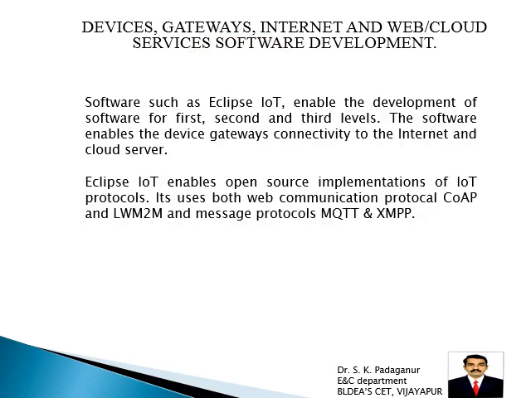Now we have to look at the software such as Eclipse IoT, which enables the development of software for the first, second, third levels. Okay, we already studied first level physical data link, then second level is IoT area network, then third level is network and transport layer software. All these are developed using the software called Eclipse. The software enables the device gateways connectivity to the internet and cloud server.